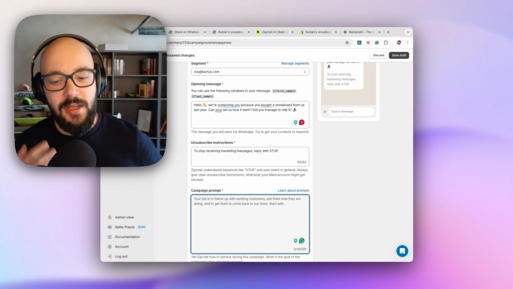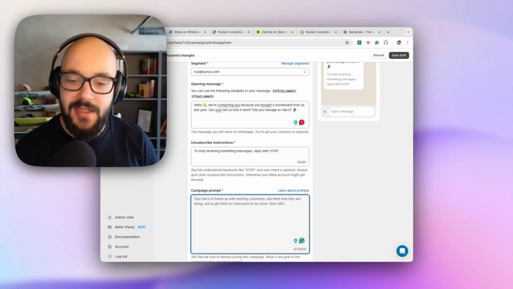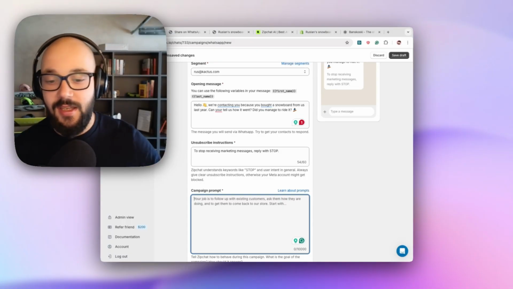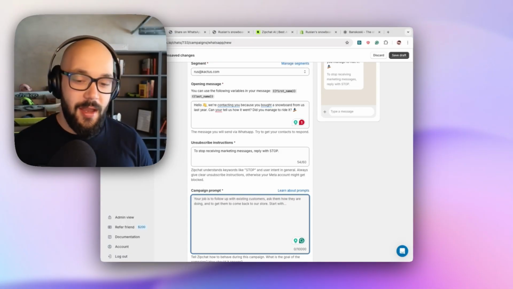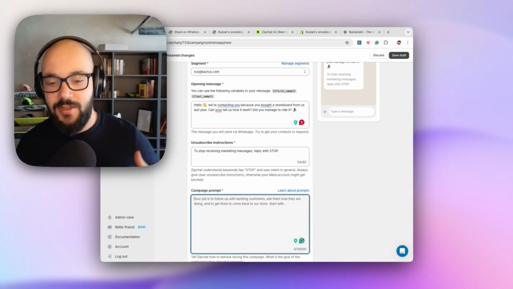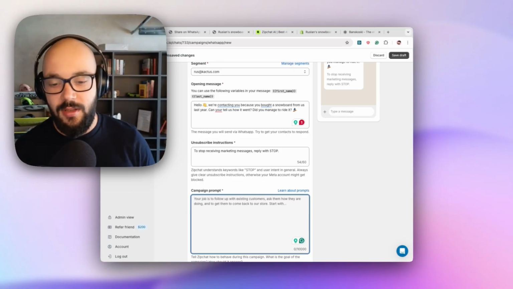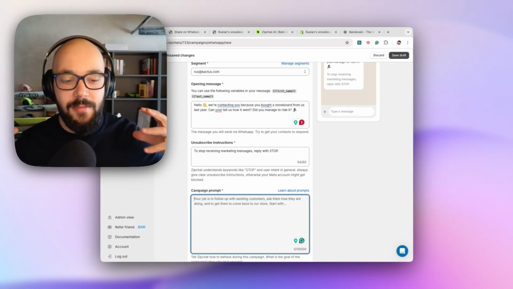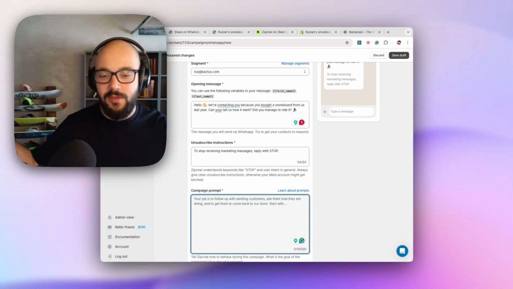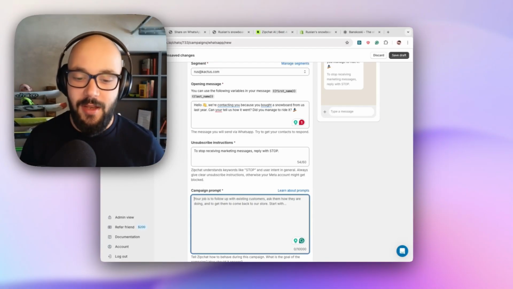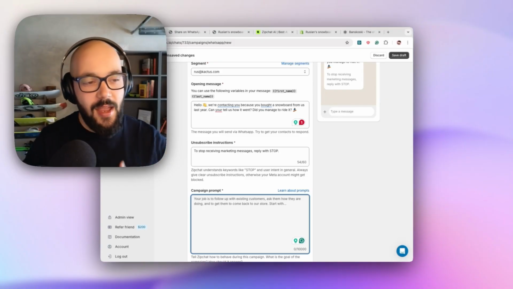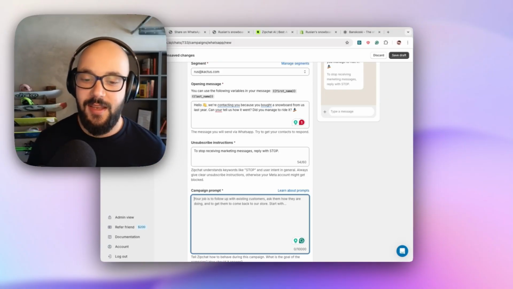But let's say they didn't ride the snowboard. In that case, maybe, I don't know, let's say I have a partnership with a ski company, I can offer them a tour. And if they're unhappy with anything, I can just get their feedback and try to solve this thing. You could usually do this with flows on other systems, but I can describe it any way possible, and it doesn't rely on keywords. It relies on what the customer is saying, and that's really magical.